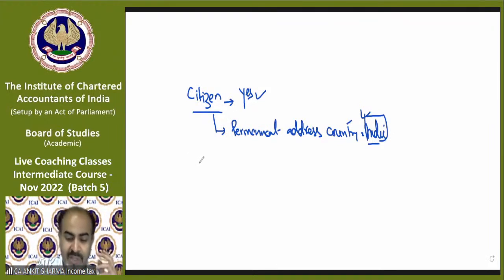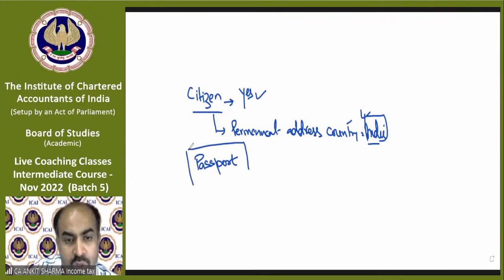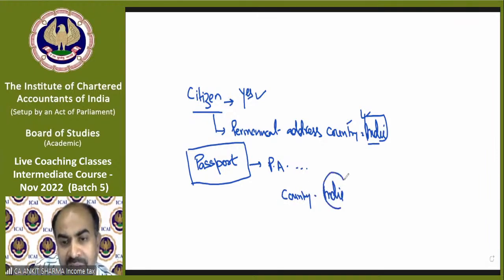For example, Mr. A comes to my office and asks, "Sir, tell me whether I am a citizen of India or not." I will ask for only one document, and that is the passport. We all know the meaning of passport. In the passport, there is a column of permanent address, with the name of a city and a country. If the country name is India, I will tell him that you are a citizen of India. So the passport is the document on the basis of which we can identify the citizenship of any person. If in the passport the country column says USA, then I'll say citizen of USA, you're not a citizen of India.